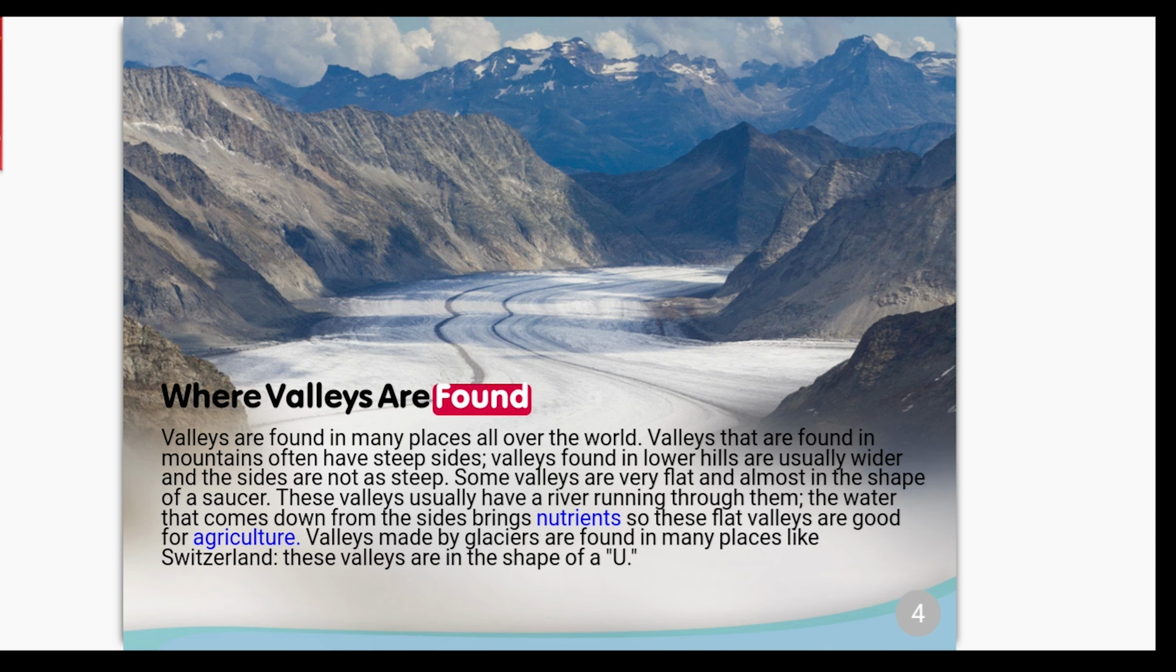Where valleys are found. Valleys are found in many places all over the world. Valleys that are found in mountains often have steep sides. Valleys found in lower hills are usually wider, and the sides are not as steep. Some valleys are very flat and almost in the shape of a saucer. These valleys usually have a river running through them. The water that comes down from the sides brings nutrients, so these flat valleys are good for agriculture. Valleys made by glaciers are found in many places like Switzerland. These valleys are in the shape of a U.